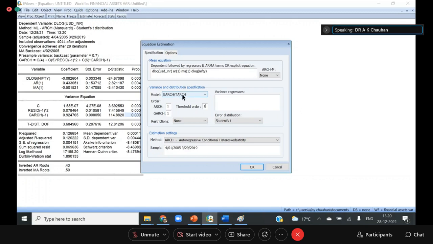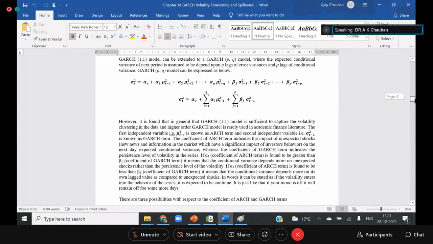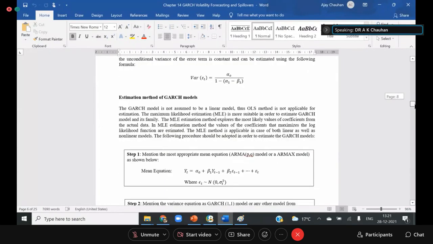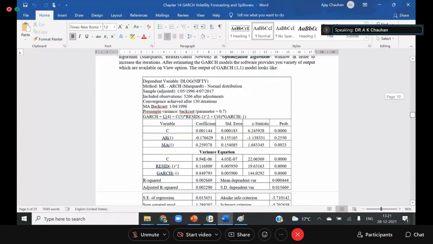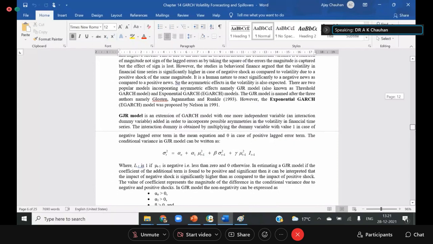It is also known as the GJR model. GJR stands for Glosten, Jagannathan, and Runkle. I actually wrote one chapter in the book on this asymmetric GARCH model. So they gave this model.